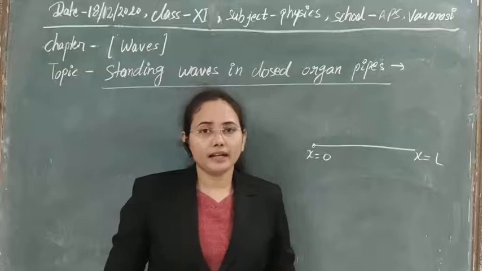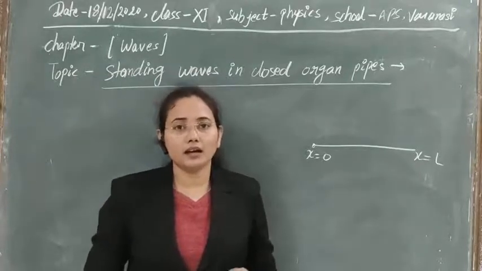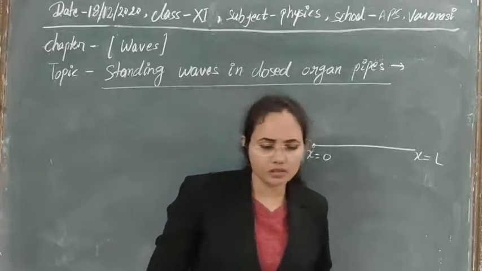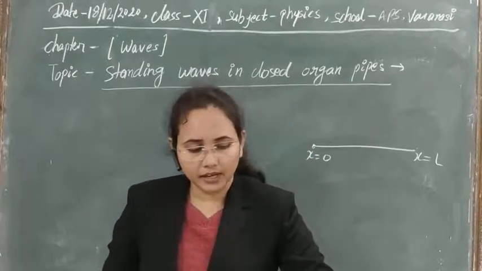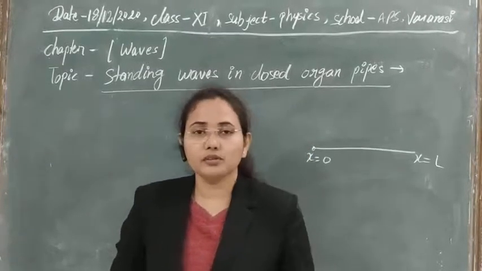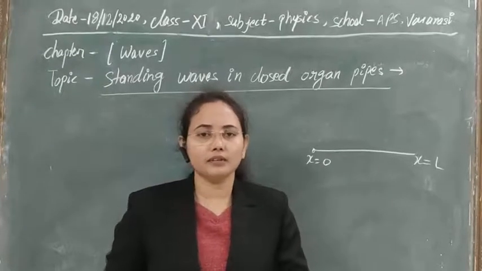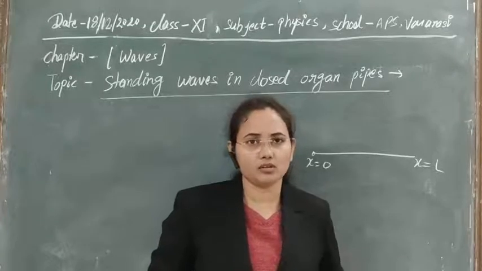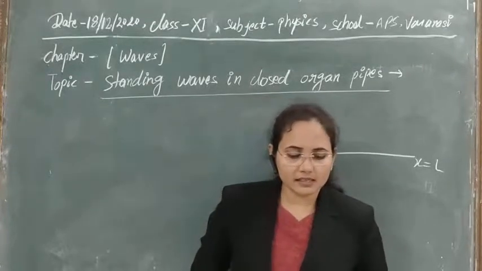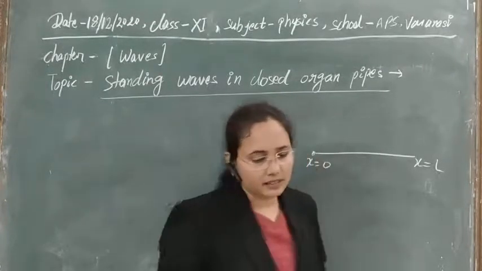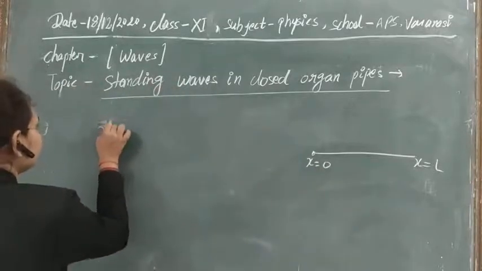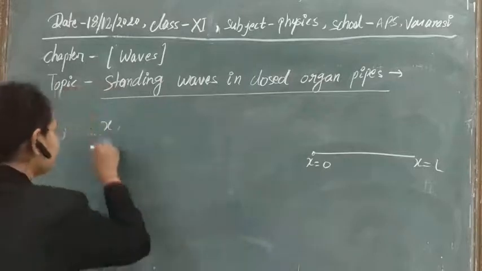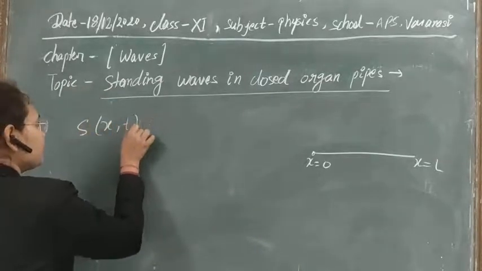So directly we can take the resultant displacement of the two waves superimposing over each other, because the wave displacements are obviously the same.